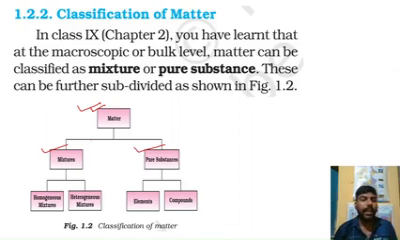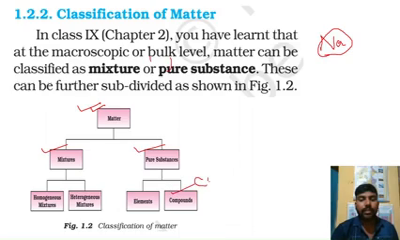An element is independently present, and a compound forms when two or three elements mix in a fixed proportion. What are examples of an element? Sodium is an element. Whereas carbon dioxide is a compound.